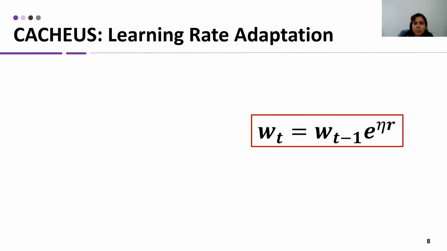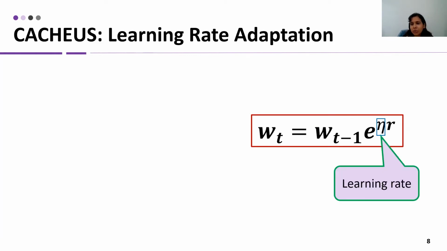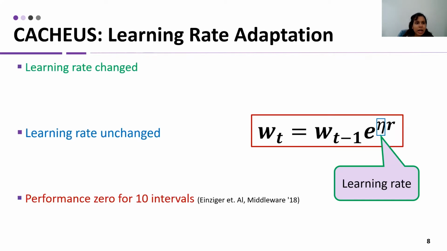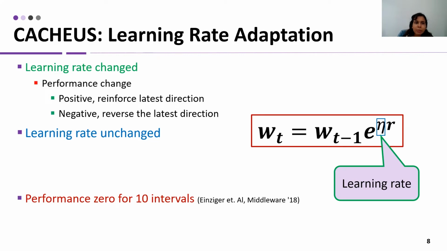To adapt the learning rate in CACHEUS, we look at the weight update rule, which uses this learning rate. We look at two consecutive intervals and the performance change in this interval. Using the gradient information, if the gradient is positive, we reinforce the latest direction, which means we update the learning rate in the same direction for the next time step.